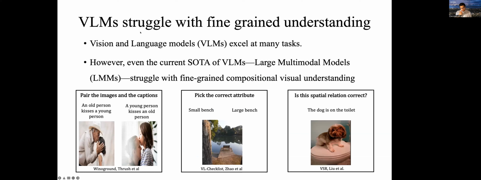To start off, vision language models excel at many tasks. These include everything from VQA to image text retrieval. However, even the current state-of-the-art VLMs, large multimodal models, struggle with fine-grained compositional visual understanding. A few examples of such tasks are shown below.